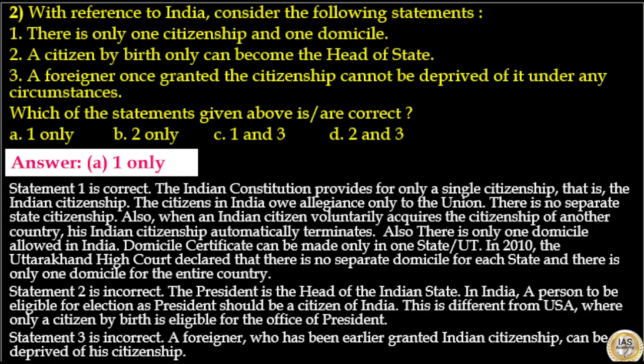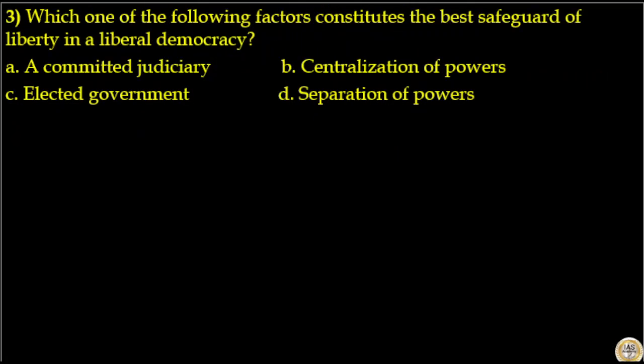Statement 2 is incorrect. The President is the head of the Indian state. In India, a person to be eligible for election as President should be a citizen of India. This is different from USA, where only a citizen by birth is eligible for the office of President. Statement 3 is incorrect. A foreigner who has been earlier granted Indian citizenship can be deprived of his citizenship. So, here answer to this question is option A, statement 1 only is correct.